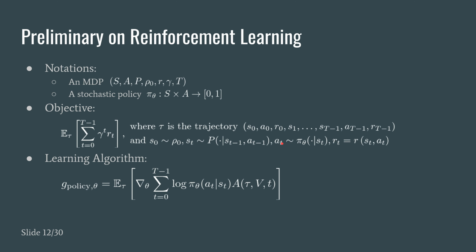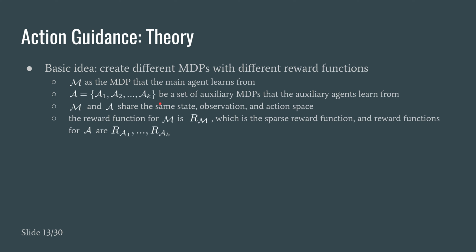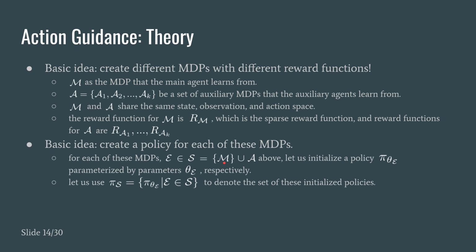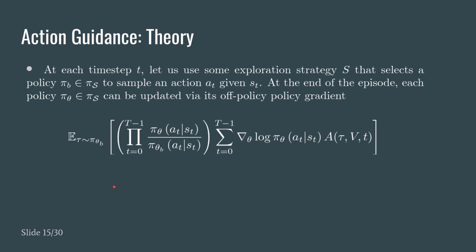So to delve into a little detail of action guidance, I'll go over some of the details at a high level. If you want to know the specifics of the theory and notations, please refer to our paper. We basically have some notations about MDP, and we have a stochastic policy which we denote pi theta that is parameterized by some parameter theta. The basic idea is we create different MDPs for the main agent and the auxiliary agents. They share the same states, observation and action space, but they have different reward functions. For each of these MDPs, we create a policy, and we use pi s to denote the set of these policies. And this is how action guidance learns.